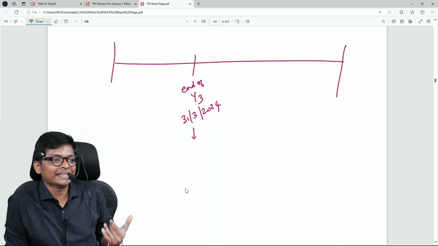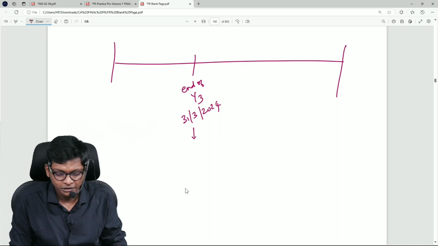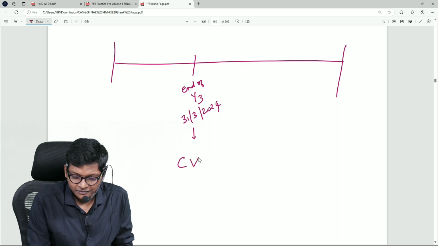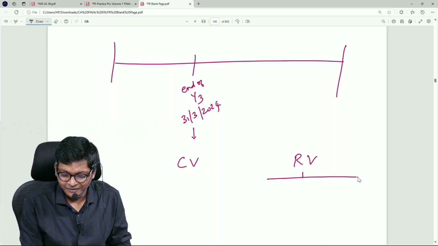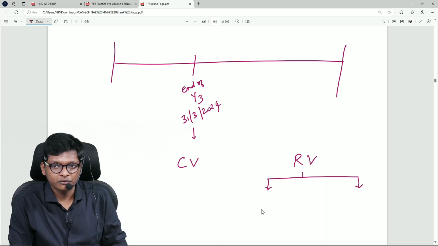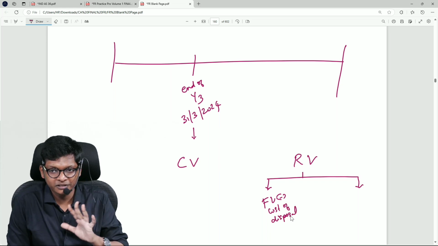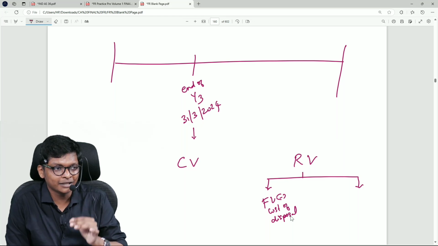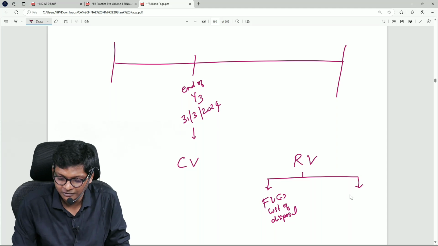Why? We will see theory later, but I am testing. I need to find 3 values. Sum is over if I find those 3. What is that? Carrying value I will compare with my recoverable value. Recoverable value is nothing but the higher of fair value less cost of disposal. Remember, guys, fair value does not include cost of disposal. For this standard we are reducing because intention is to sell. Less cost of disposal compared with value in use.